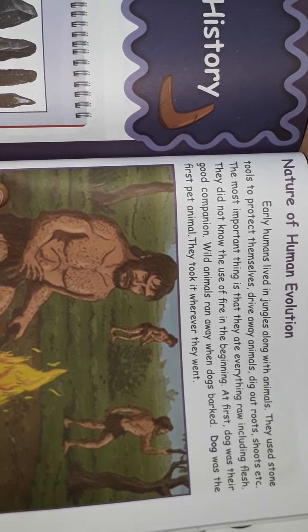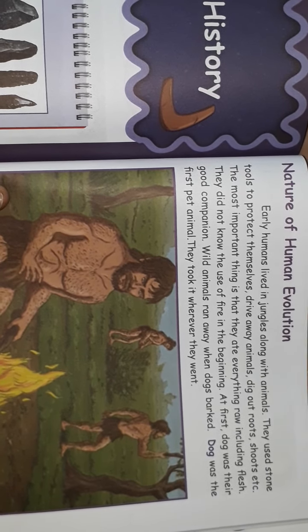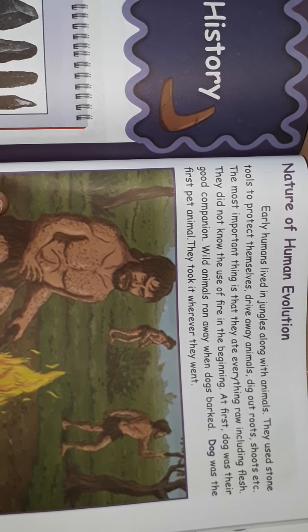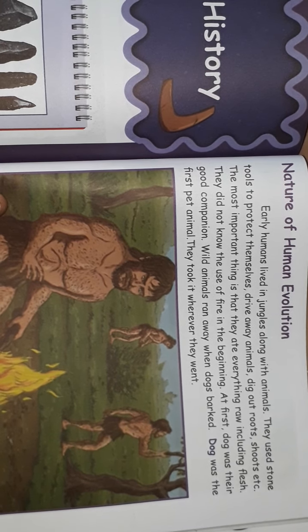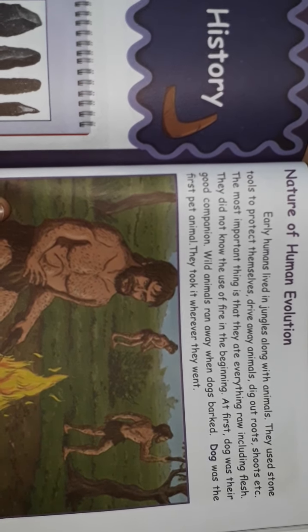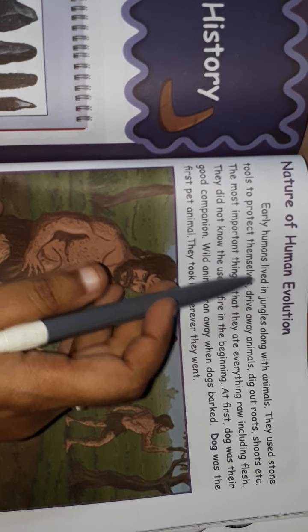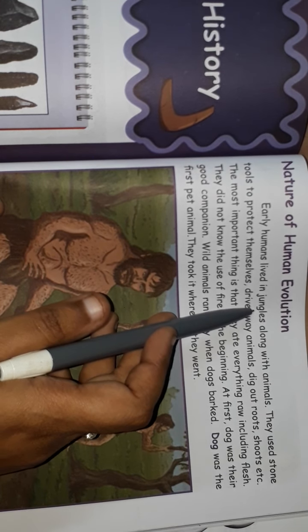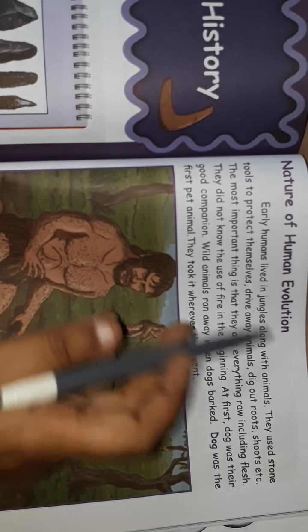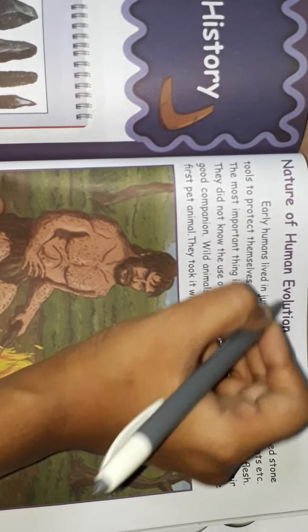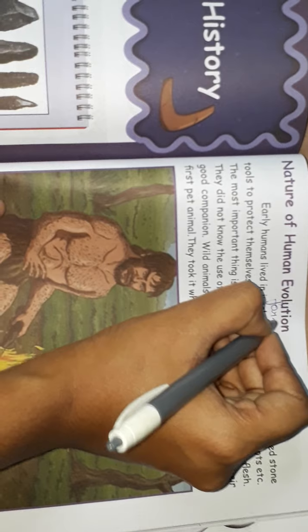Nature of human evolution. Early humans lived in jungles. Jungle means forest.